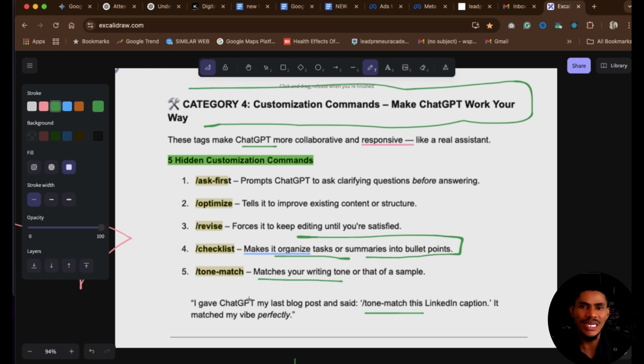So you can use anybody's tone that you like. Maybe the person is authoritative, or the person has a contradicting view. Any kind of tone, just give ChatGPT that particular caption or some snippet and the information you want, or tell it to create in that particular tone. ChatGPT will do a perfect job and you will love it.